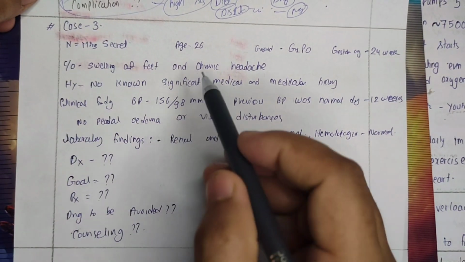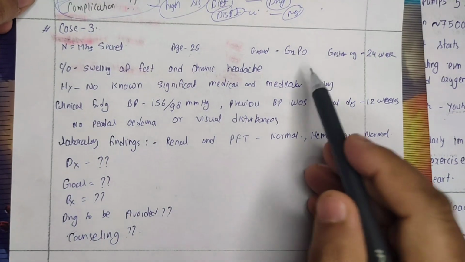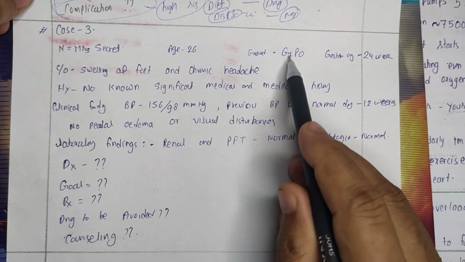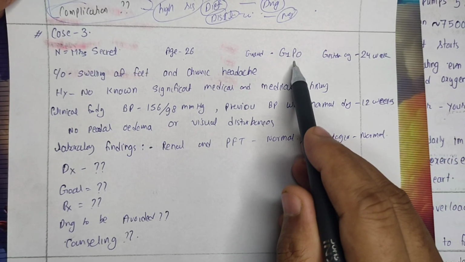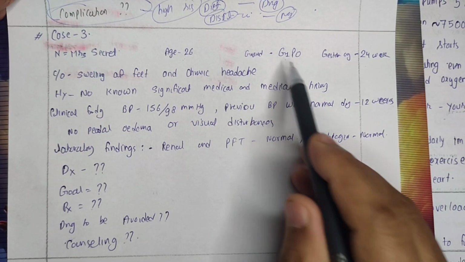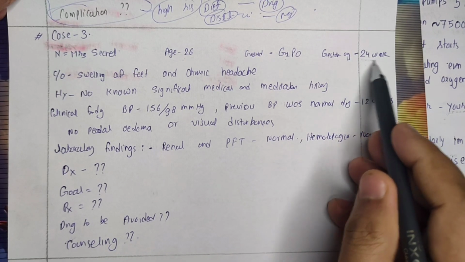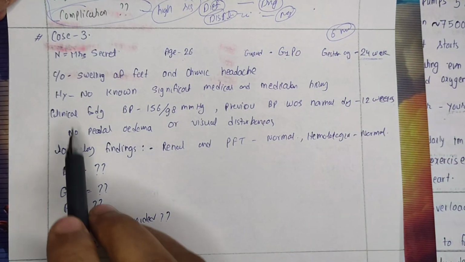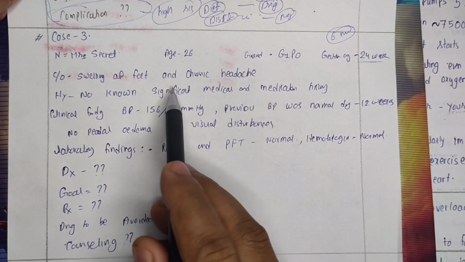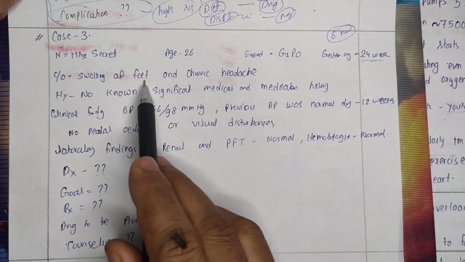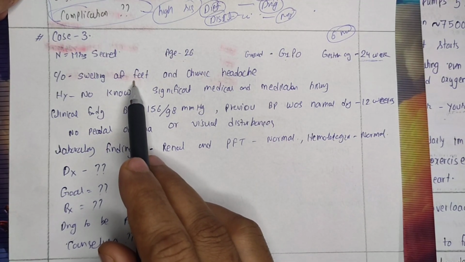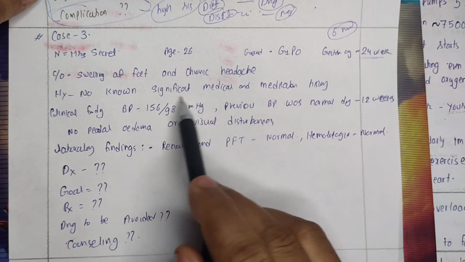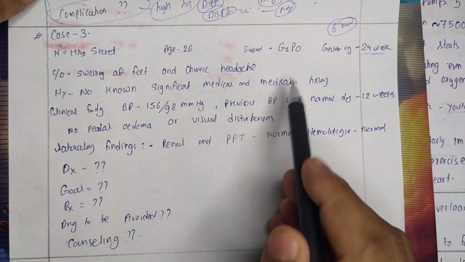Now here, a 26-year-old lady is pregnant, right? Looking at her gravida, we see G1P0, meaning she does not have any children. She is pregnant for the first time, and her gestational age is around 24 weeks, around 6 months of pregnancy. She visited the hospital with the complaint of swelling in the feet. Both her feet are edematous, and she also has a chronic headache. She came to the hospital, but she did not have any significant medical and medication history, right?